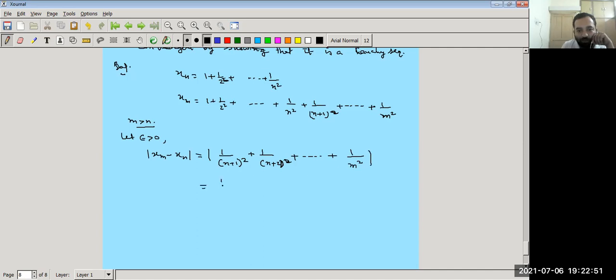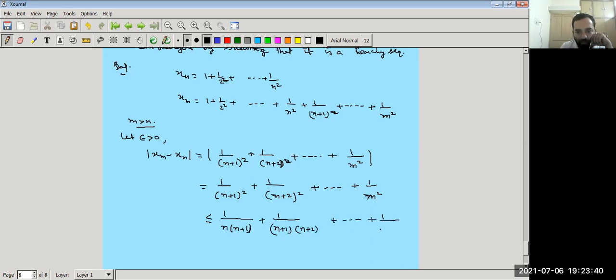Because all the terms are positive, we can write this as less than or equal to 1 upon n into (n plus 1) plus 1 upon (n plus 1) into (n plus 2) plus up to 1 upon (m minus 1) into m.